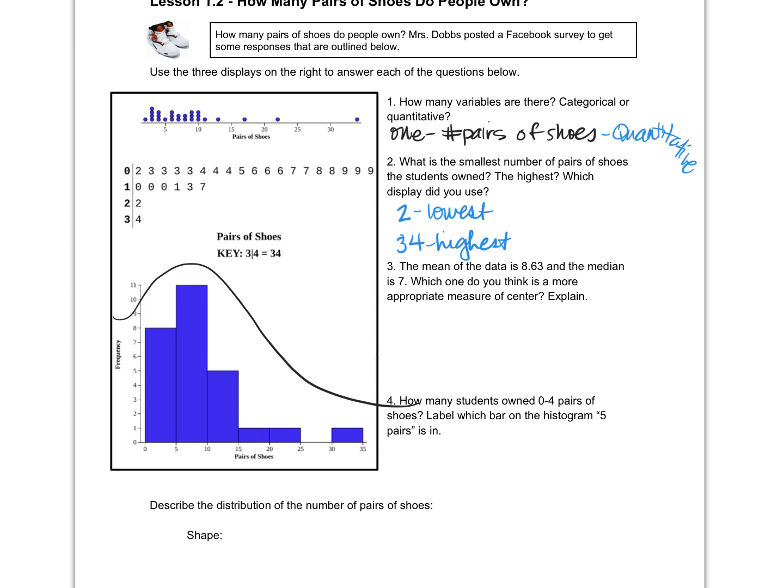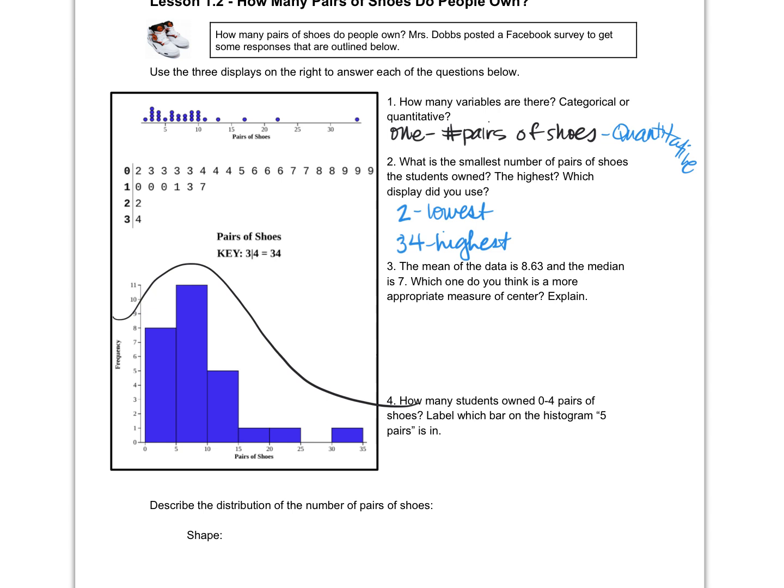Skewed right. How do you know? The tail of it falls on the right, doesn't it? Okay, so it is skewing to the right. Anytime your data is skewed, we don't want to rely on the mean, because the mean will just go towards wherever the tail of the data is. So since the tail of the data is getting higher and higher, the mean is going to be higher than the median. Does that make sense?